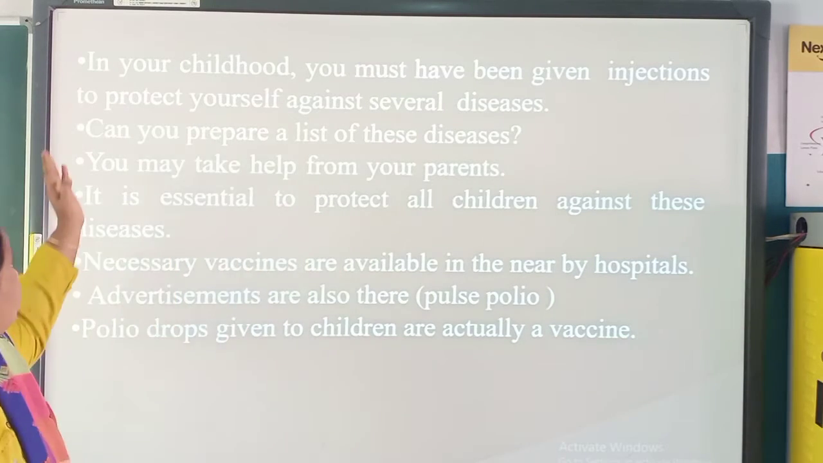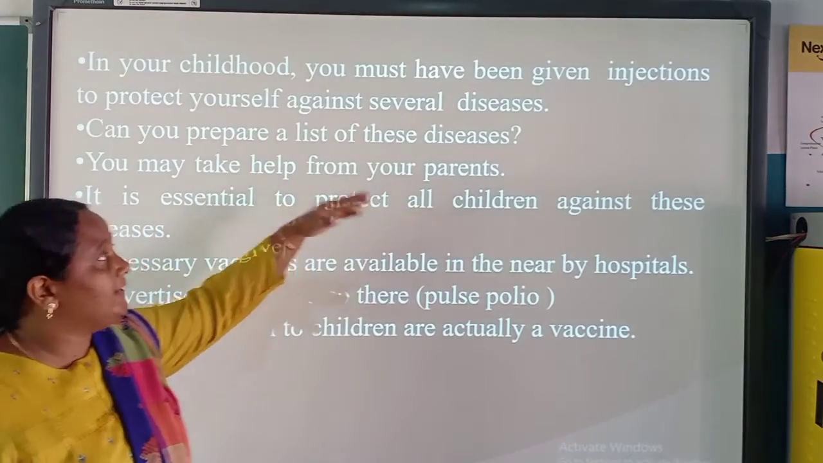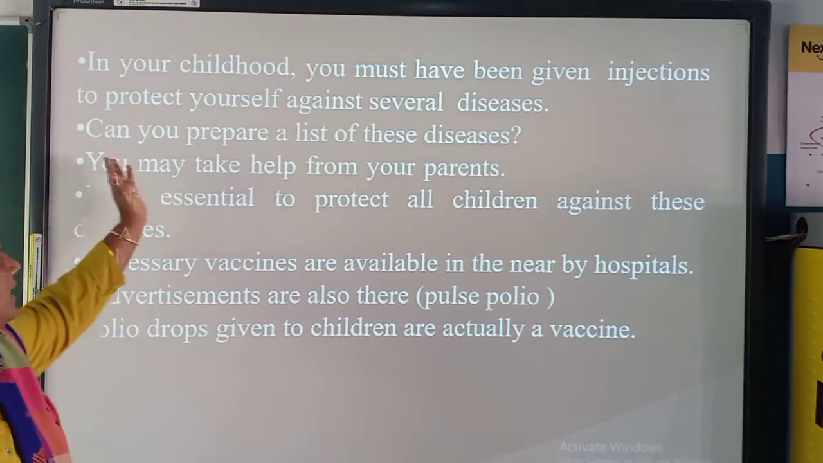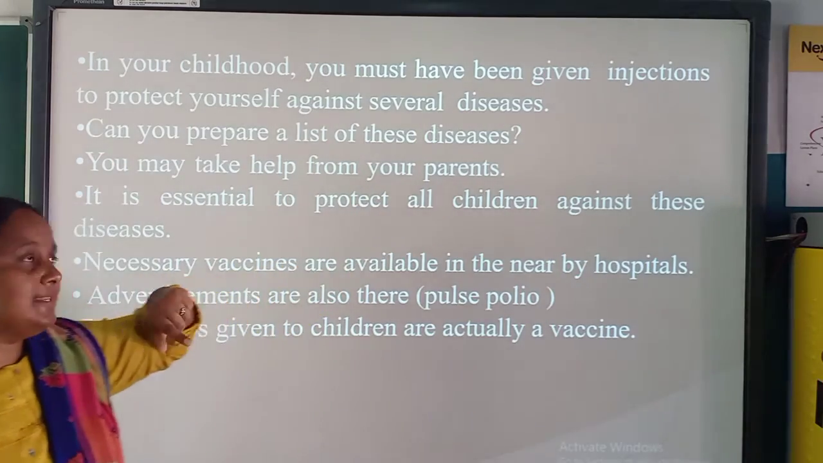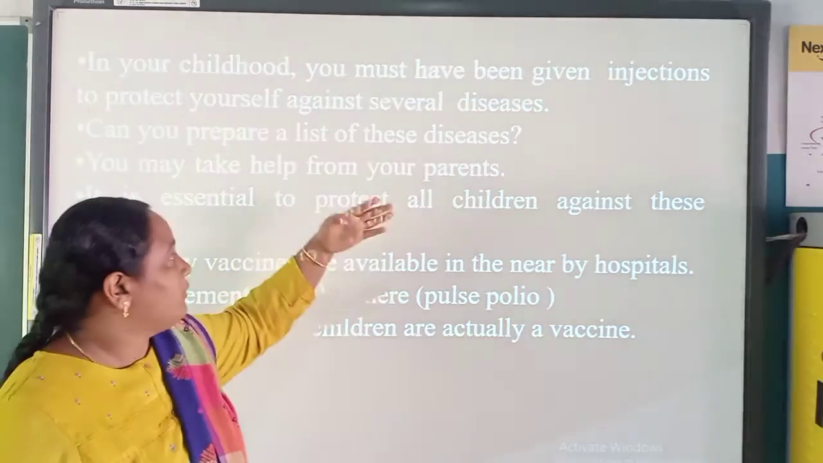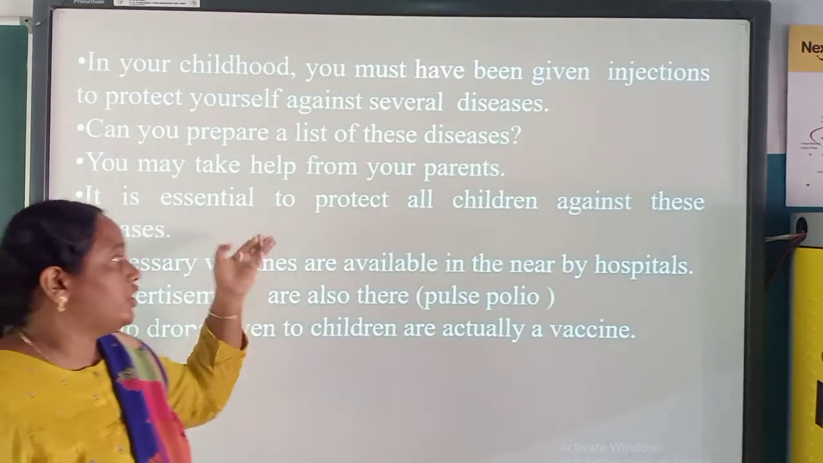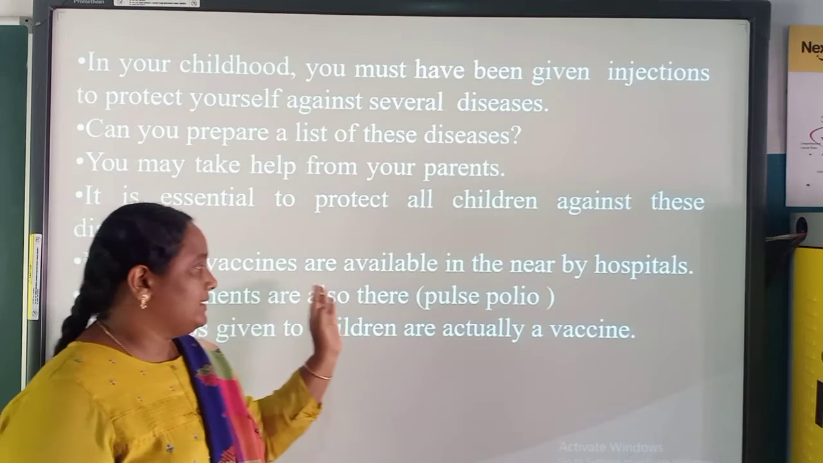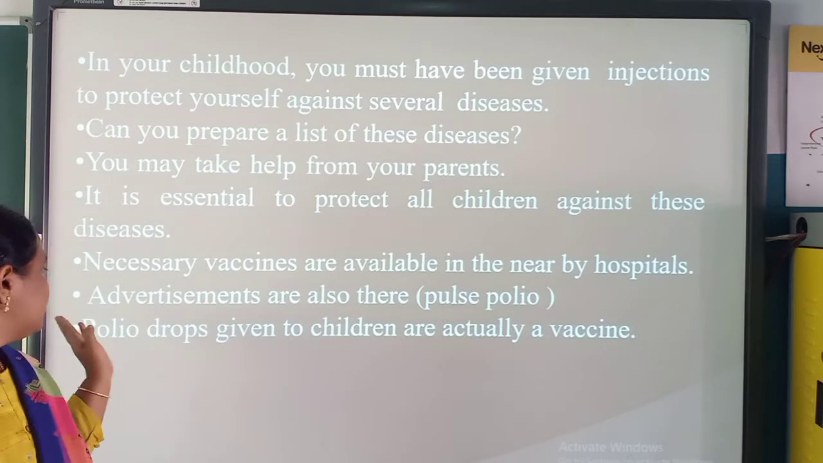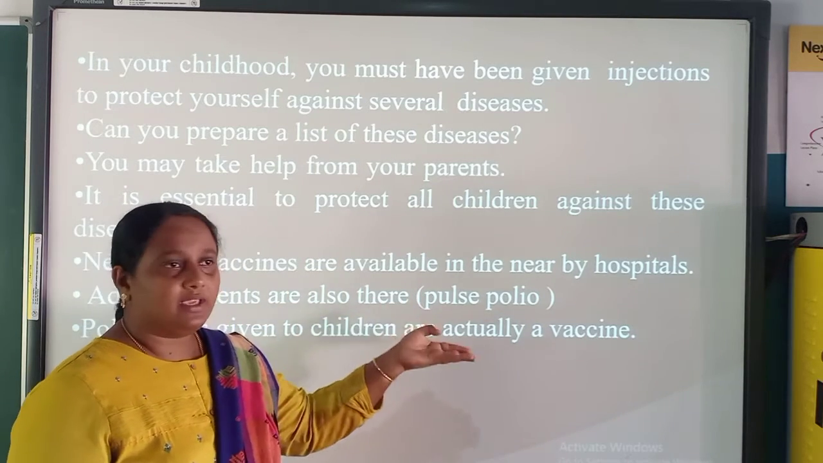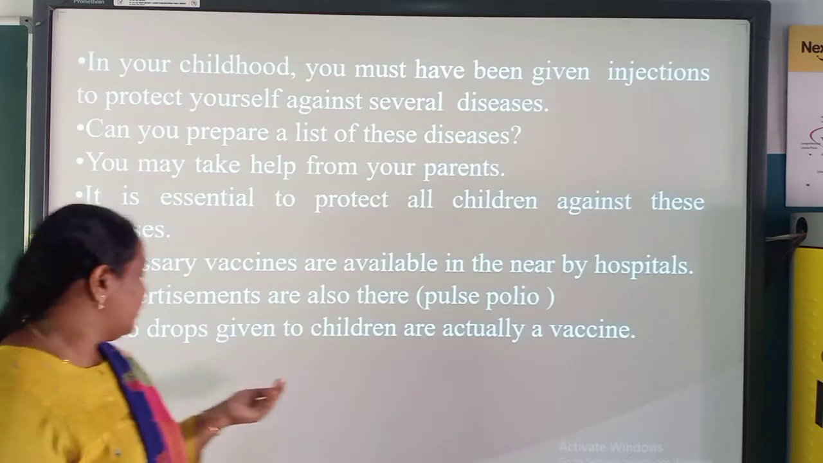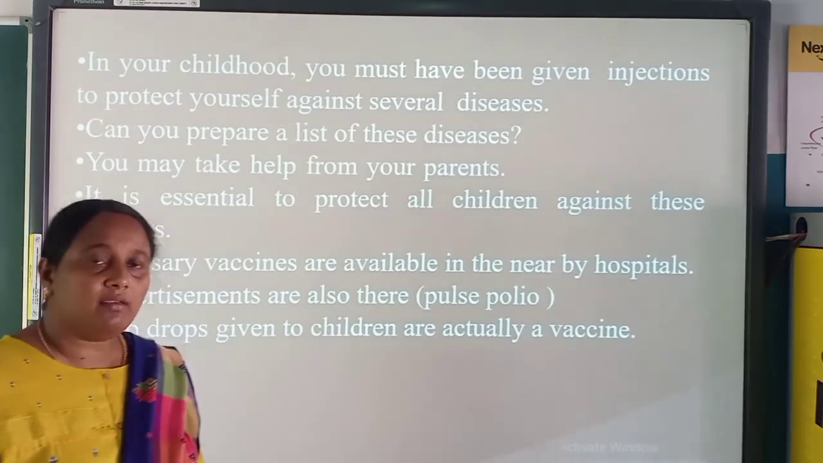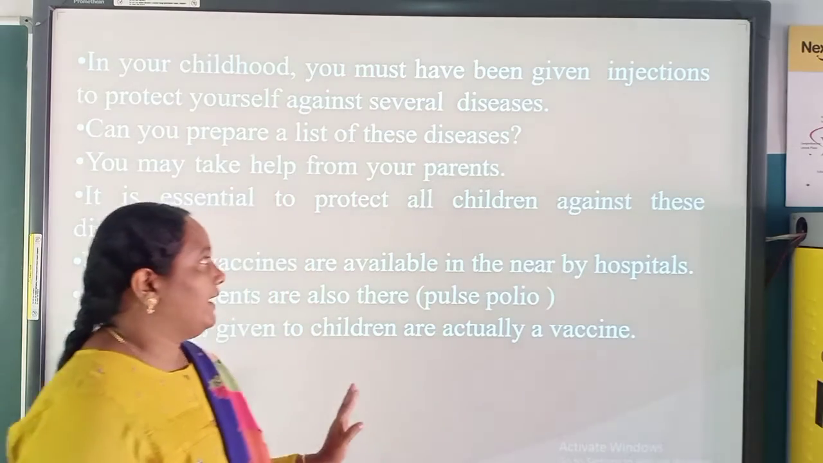In your childhood, you must have been given injections to protect yourself against several diseases. Can you prepare a list of these diseases? You may take help of your parents. It is essential to protect all children against these diseases. Necessary vaccines are available in the nearby hospitals. Advertisements are also there, for example for the pulse polio. Polio drops given to the children are actually a vaccine. This is also a vaccine.